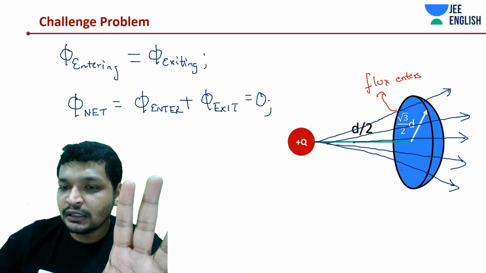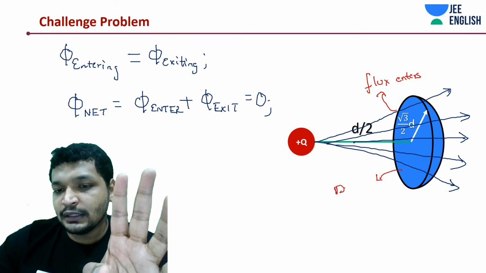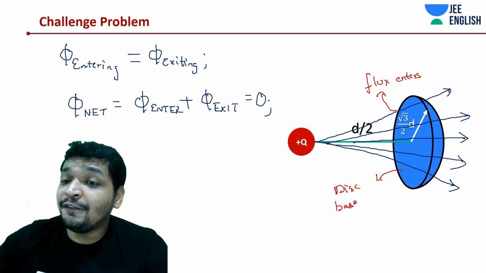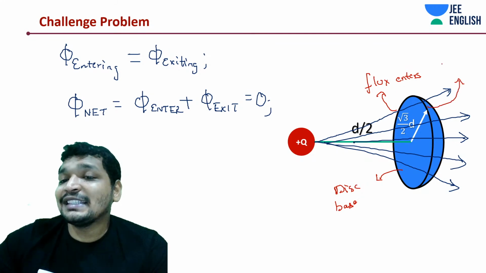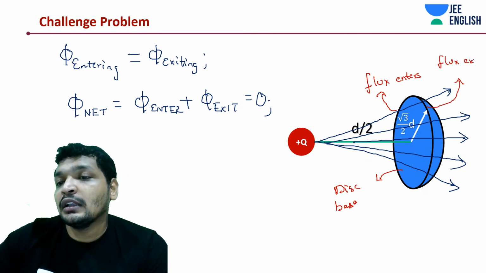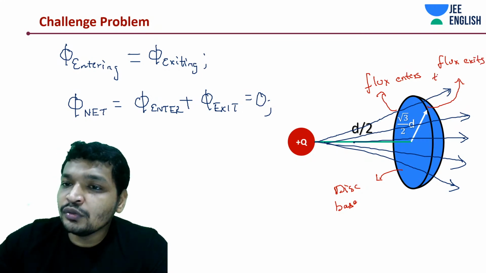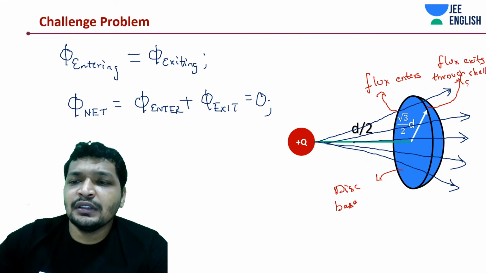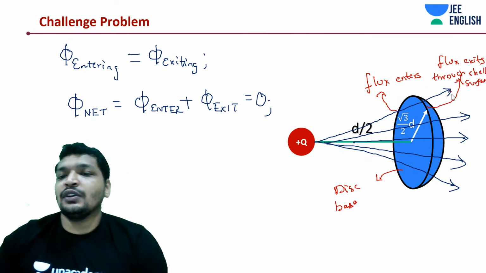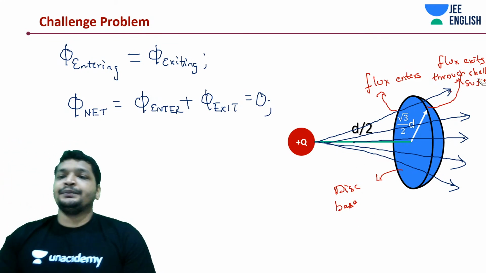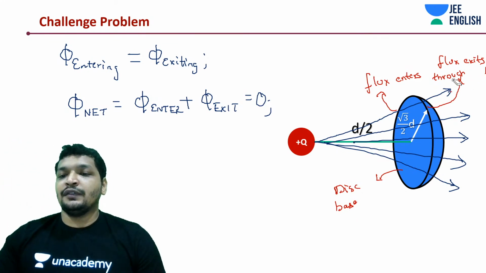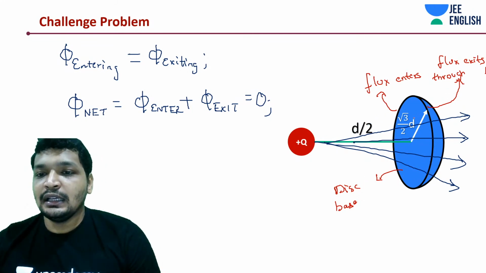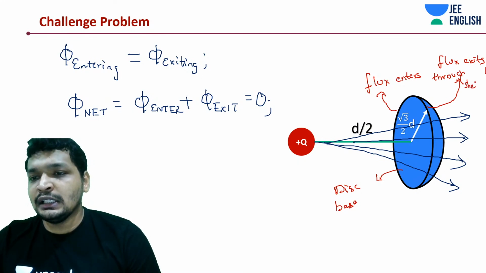Flux enters through the disk base, and the flux exits through the shell top, or whatever it is, the shell surface, or part of this shell surface. You understood, right? Wasn't it easy, guys?